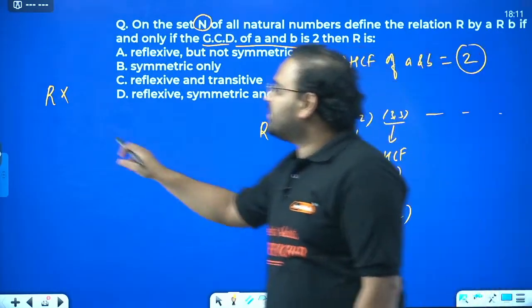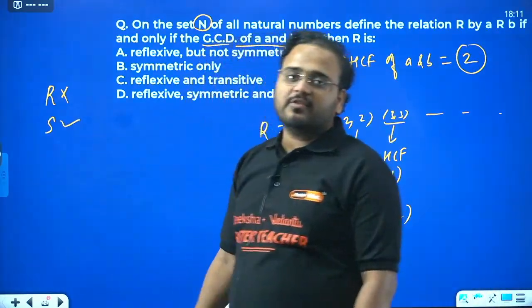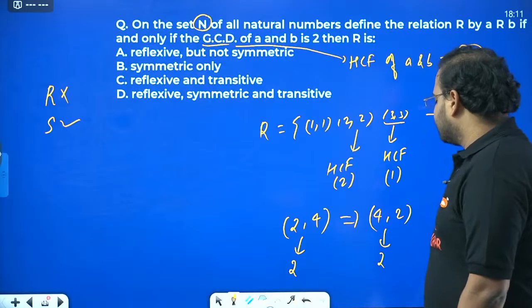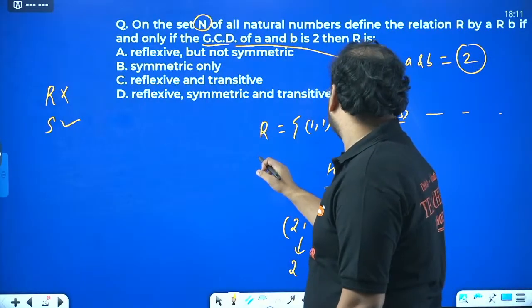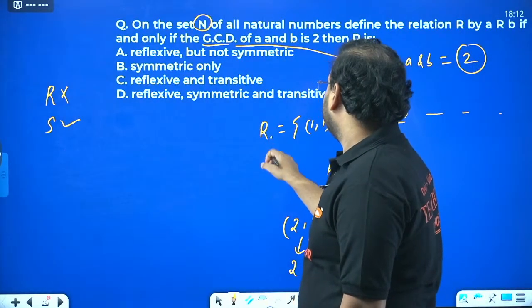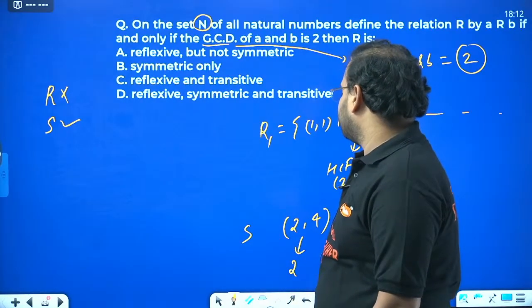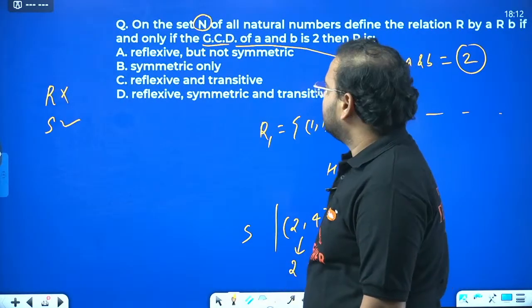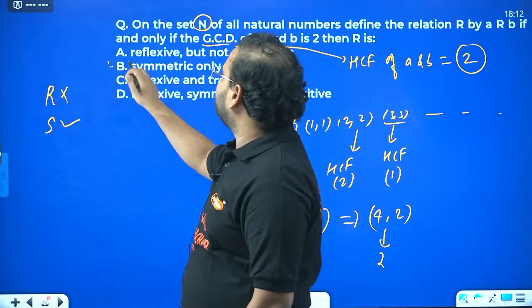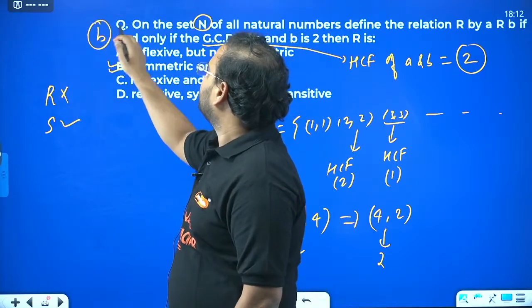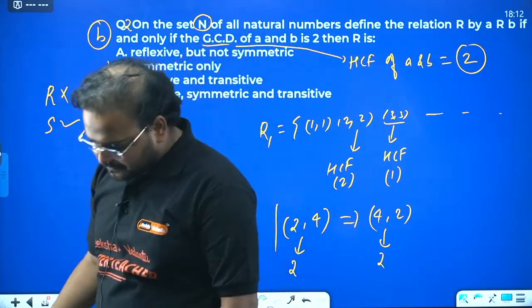So symmetric will be true. What about transitive, sir? This is to understand the reflexive part. This is to understand the symmetric part. So the symmetric answer is actually B itself. This was question number 2, by the way.